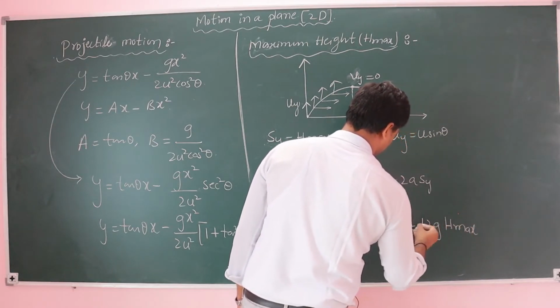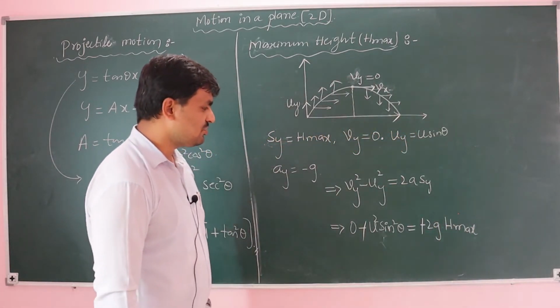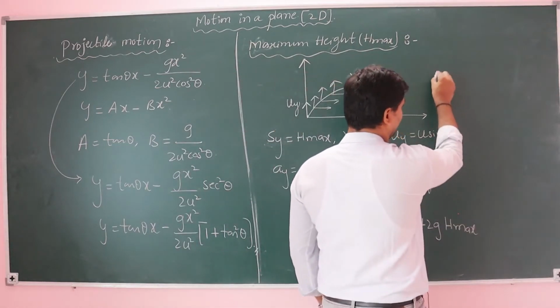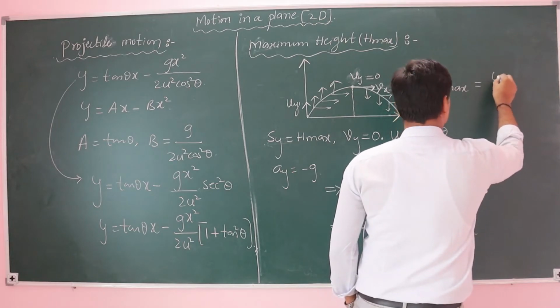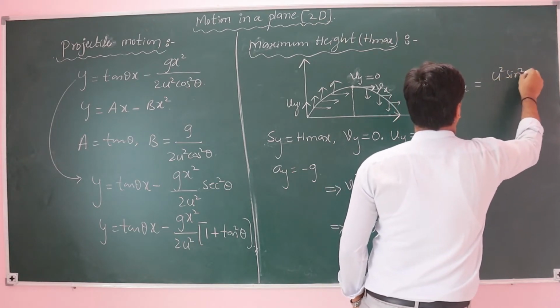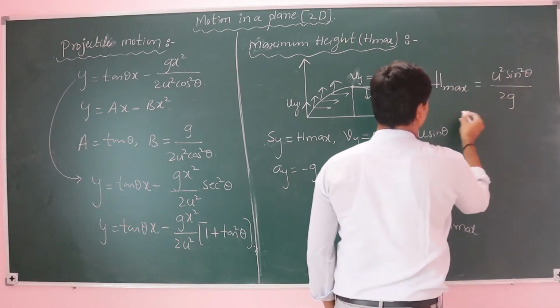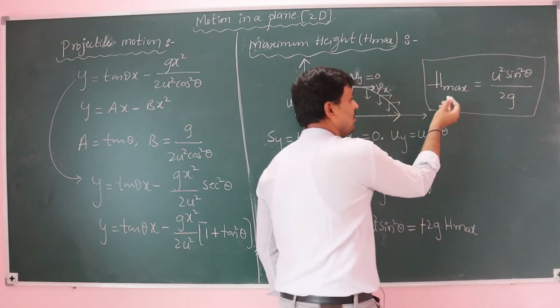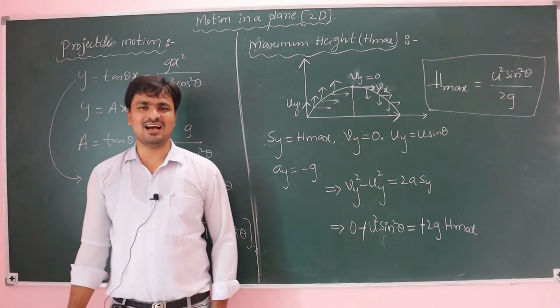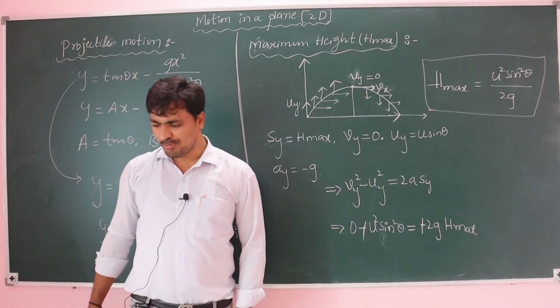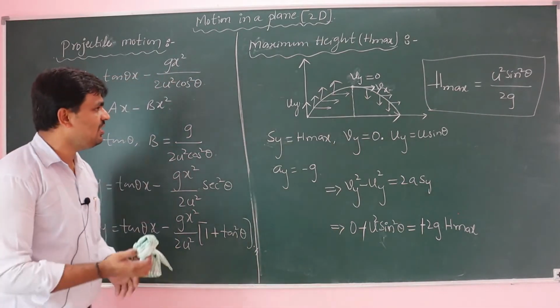The minus will be cancelled. So the value of h max is equal to u square sine square theta upon 2g. That is the maximum height of the projectile.